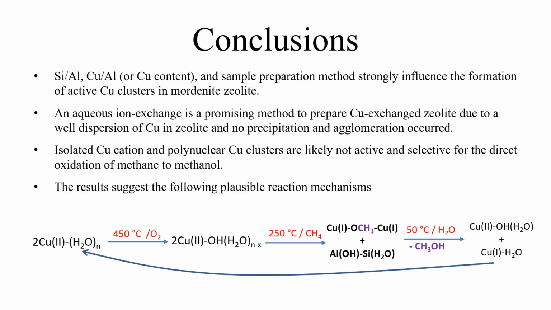In summary, the silicon-aluminum ratio, copper content, and sample preparation method strongly influence the formation of active copper clusters in mordenite, and aqueous ion exchange is a promising method to prepare copper-exchanged zeolite because of the good dispersion of copper in the zeolite, and it is likely that isolated copper cation and polynuclear copper cluster are not active and selective for the direct oxidation of methane to methanol.